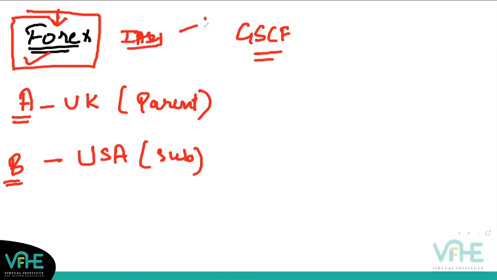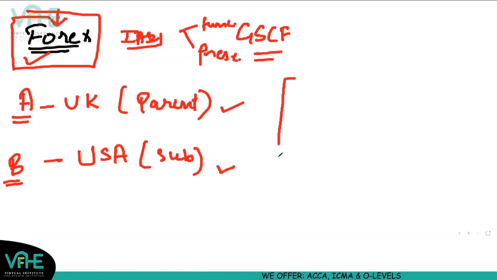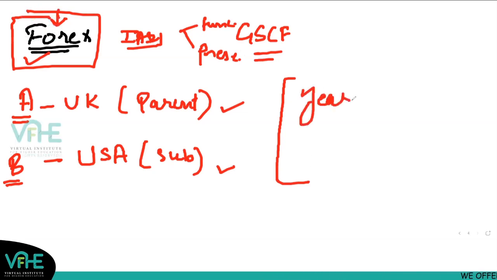One is your functional currency, another is your presentational currency. The functional currency of company A is totally different from functional currency of company B. So how we have to determine that, and what all adjustments we have to make in year-end account balances.